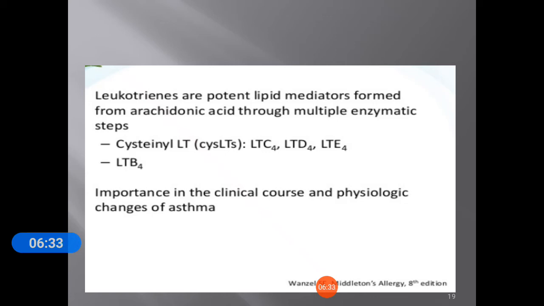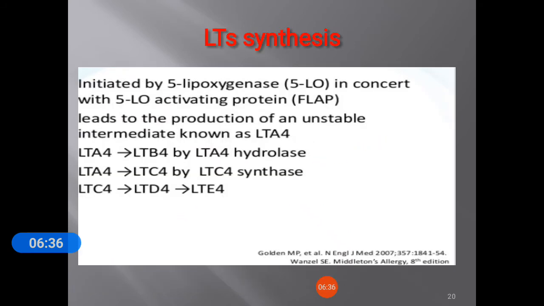They are important in the clinical course and physiological changes of asthma. The main important pathway in leukotriene synthesis is 5-lipoxygenase and 5-lipoxygenase activating protein, that is FLAP. This takes a major role in the conversion and synthesis of leukotrienes. This leads to the production of an unstable intermediate, LTA4. LTB4 is synthesized from LTA4 by the enzyme LTA4 hydrolase. In the same way C4 and D4 can be synthesized.